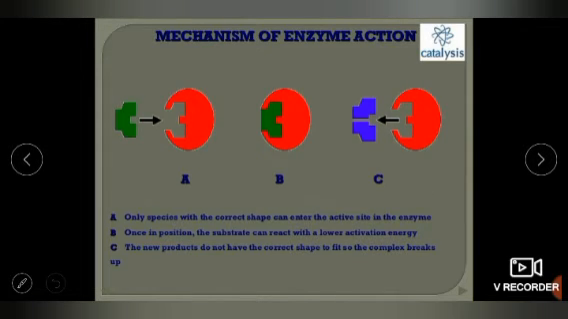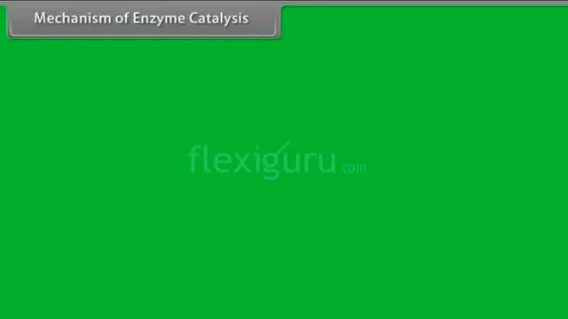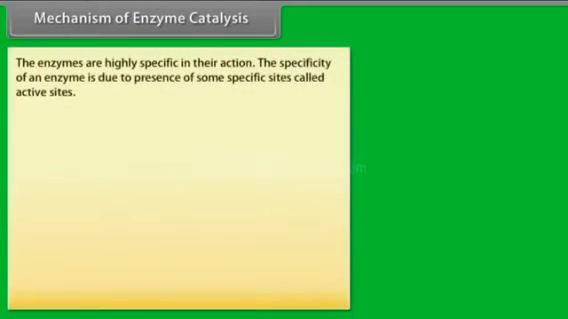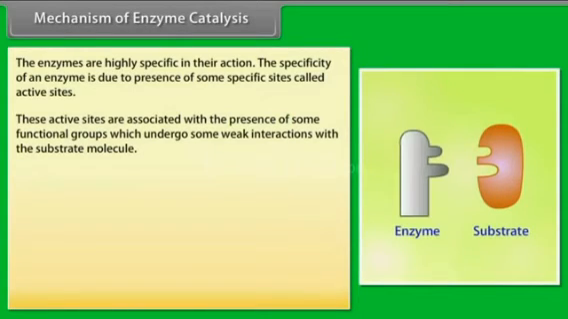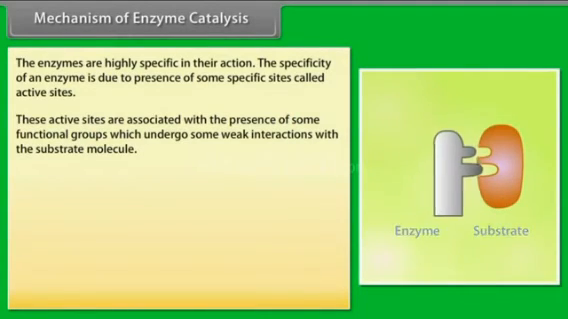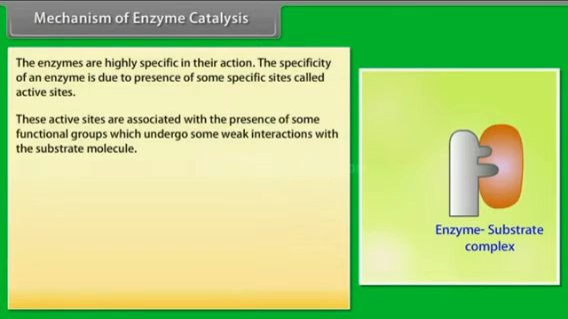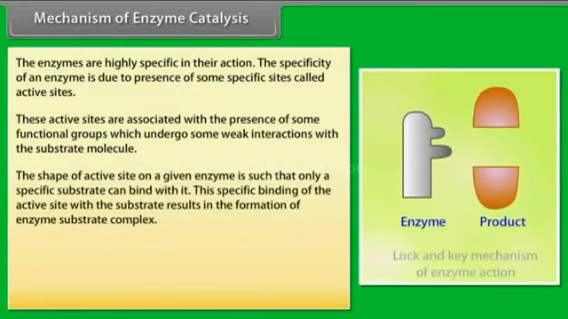So here is one mechanism of enzyme action. Mechanism of enzyme catalysis. The enzymes are highly specific in their action. The specificity of an enzyme is due to the presence of some specific sites called active sites. These active sites are associated with some functional groups which undergo weak interactions with the substrate molecule. The shape of the active site on a given enzyme is such that only a specific substrate can bind with it. This specific binding of the active site with the substrate results in the formation of an enzyme-substrate complex.